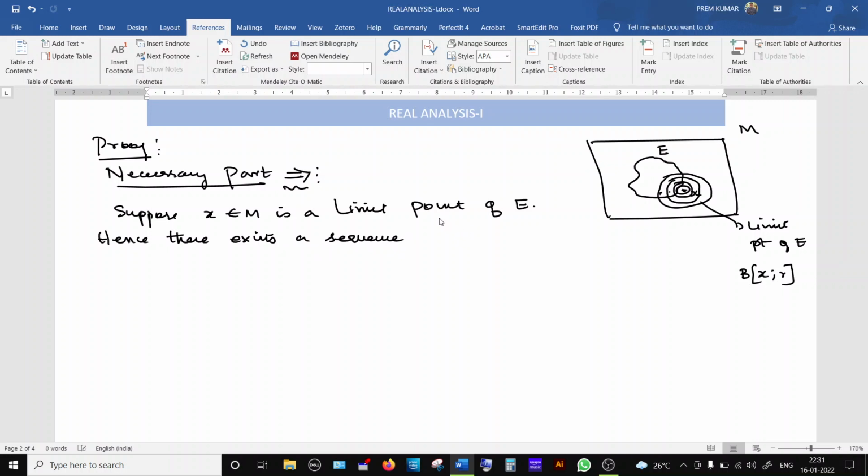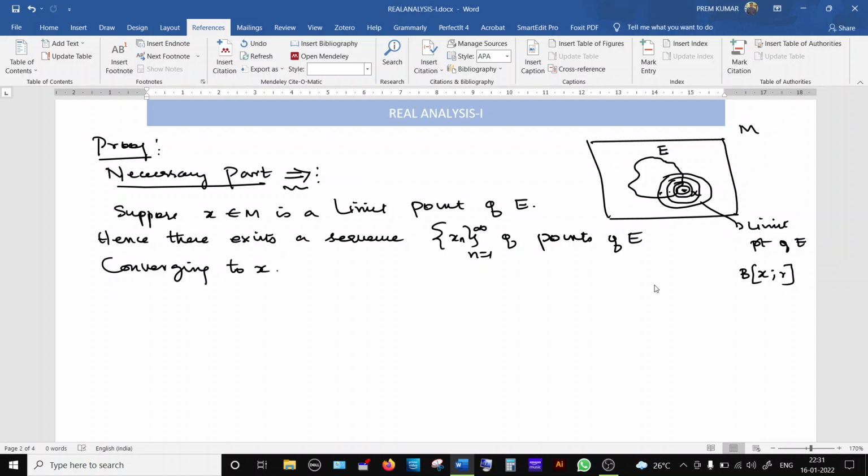Hence, there exists a sequence, say xn, a sequence of points of E converging to x.